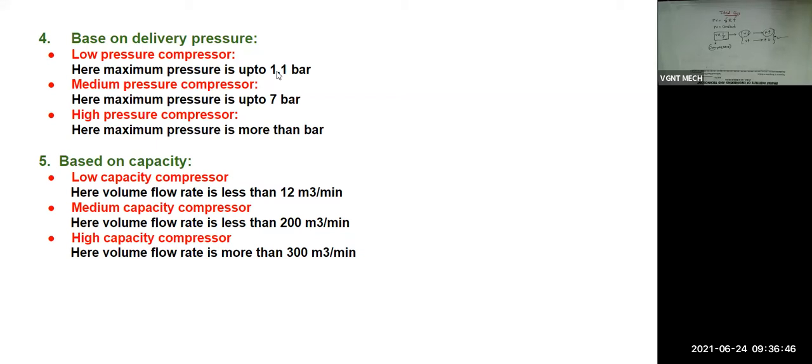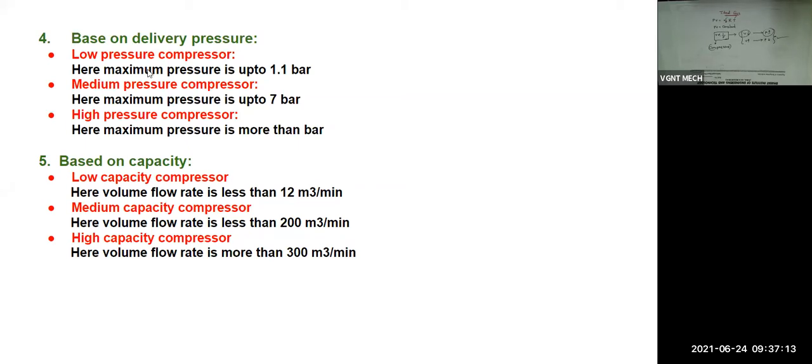For example, for a bike tire the pressure requirement is comparatively less, and in a car the pressure requirement is comparatively more than a bike. In lorries and trucks, you have to supply an even higher amount of pressure. So we have different categories of pressure application, and based upon that we have three types of compressor.